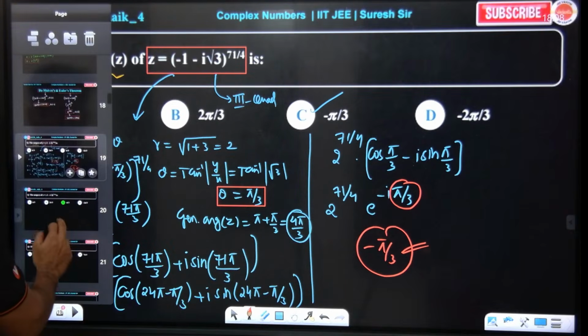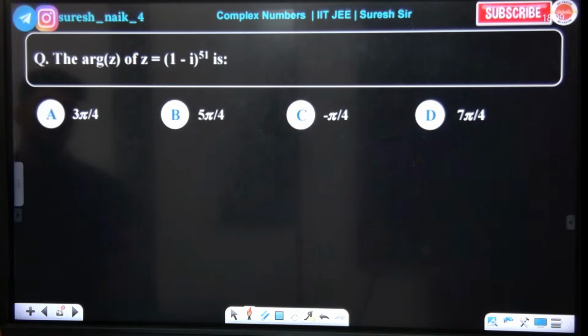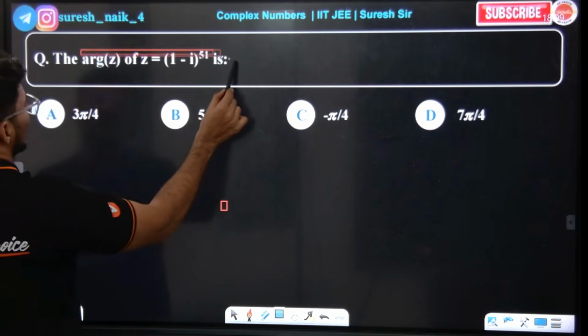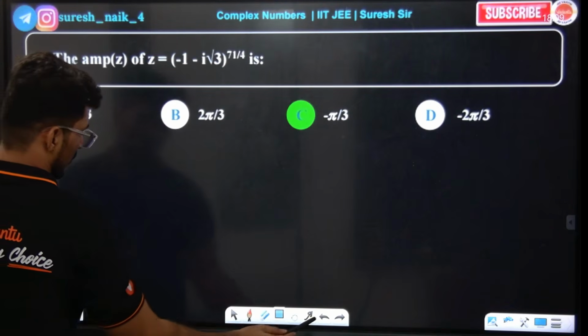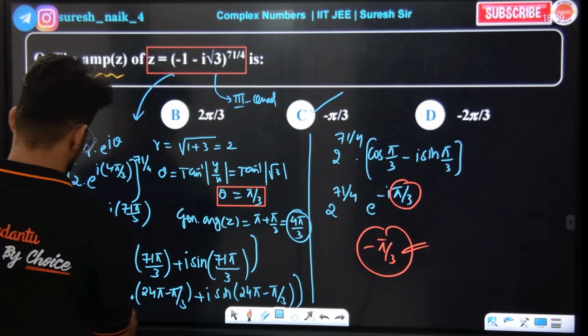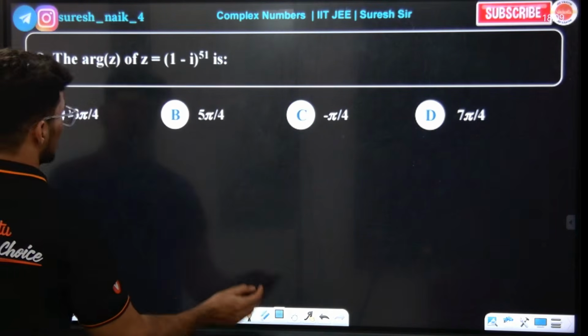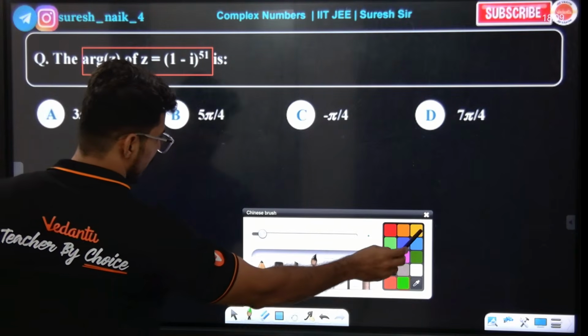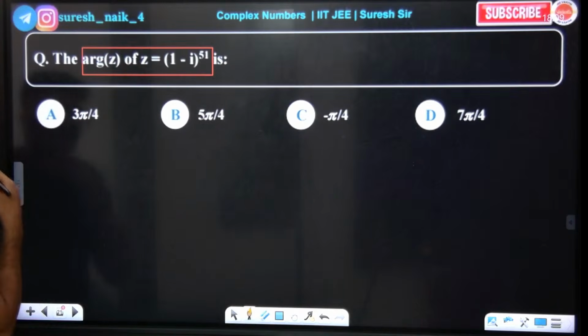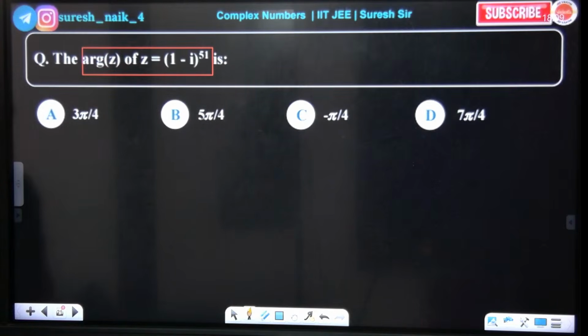Yes sir. Sir, if you look at the next question, it asks for the argument of the complex number. How do we find the argument of a complex number? Okay, we want the argument of the complex number. You need to find the general argument. Tell me, how do you find it? First, for the argument, you need to write it again in Euler form. Try this Euler form. If you do this, you will understand further questions. Otherwise, the questions which are coming up will not be understood.